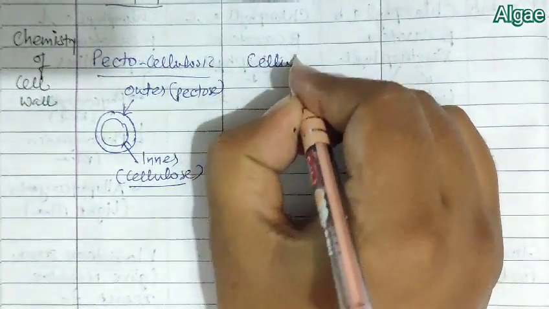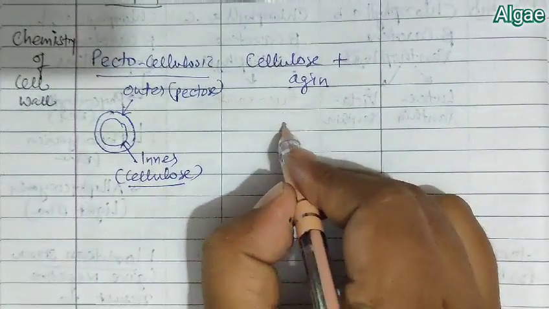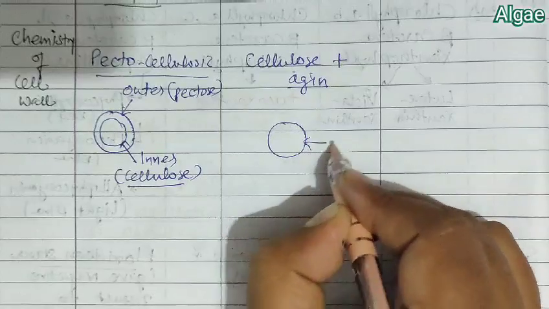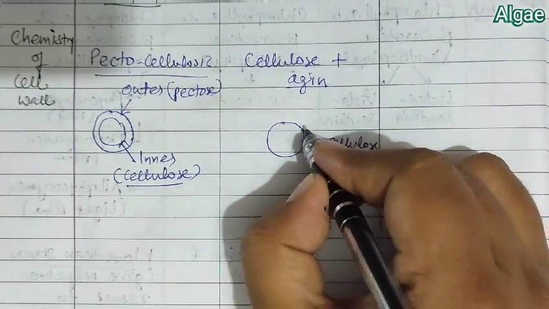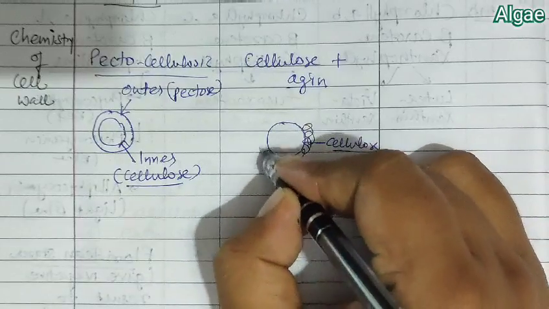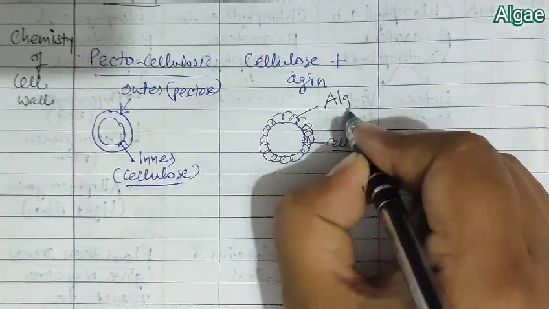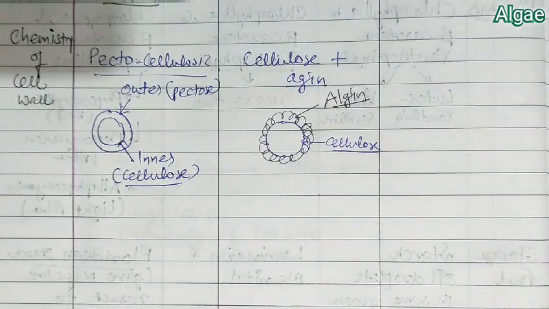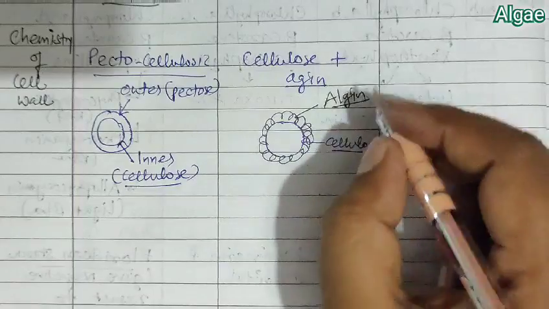Pectocellulosic means the outer wall is made up of pectose or pectin, but the inner wall is made of cellulose. So that is pectocellulosic.